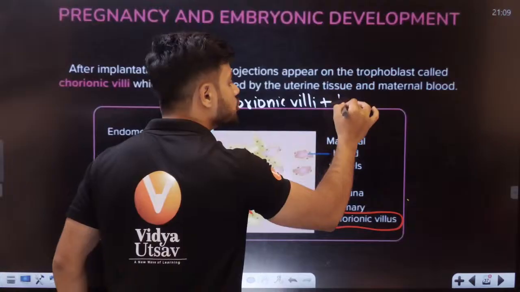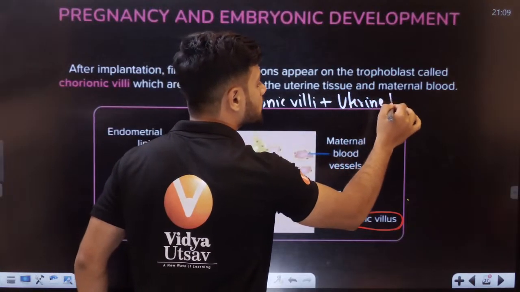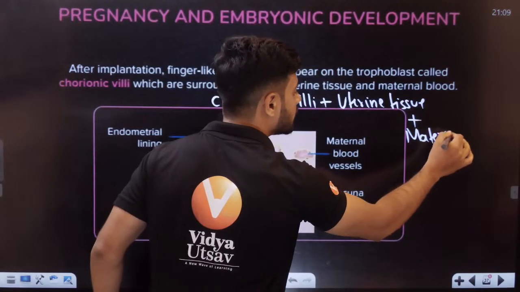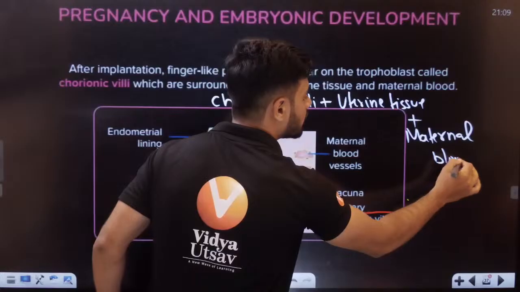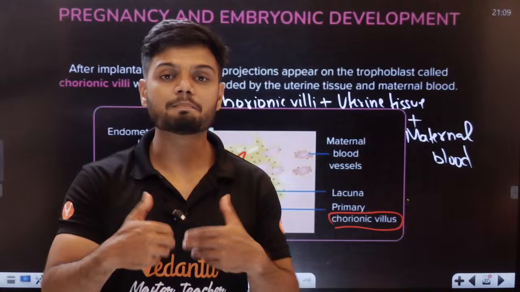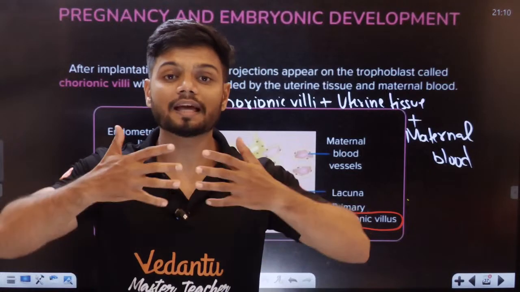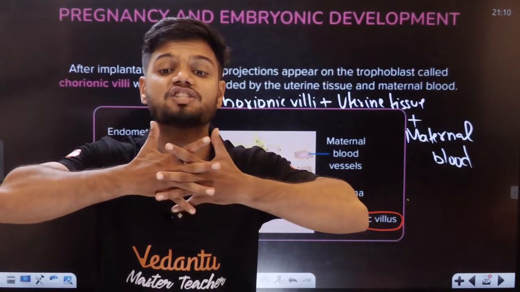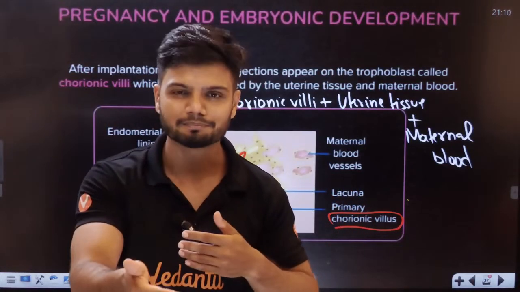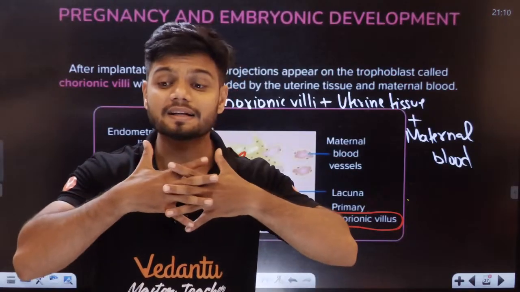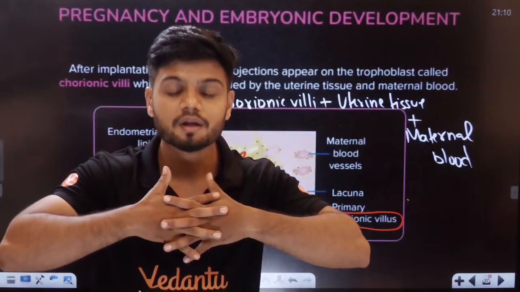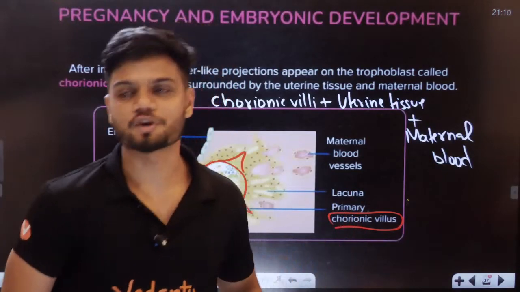Now, students, this chorionic villi plus uterine tissue plus maternal blood, all three of them, become something called interdigitated. It's an NCERT term. Once they become interdigitated, that results in the placenta formation.